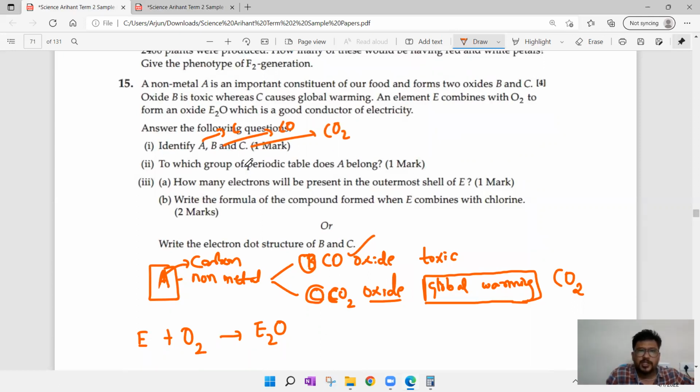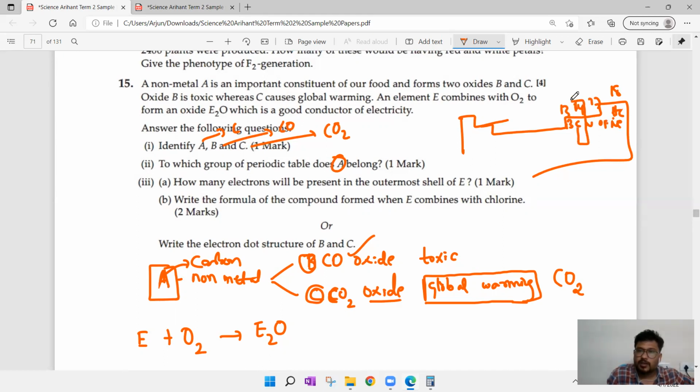Number 2, to which group of the periodic table does A belong? If you observe the periodic table, here 18, 17, 16, 15, something is there. So here helium, neon, and here boron, carbon, nitrogen, oxygen, fluorine, neon. Boron starts from 13, carbon is 14. So carbon belongs to the 14th group. Like that you can write the answer.